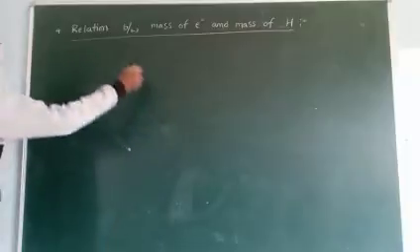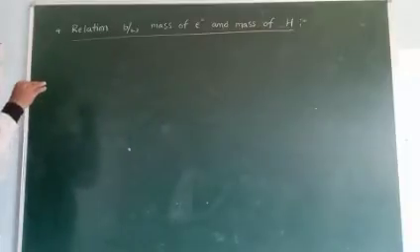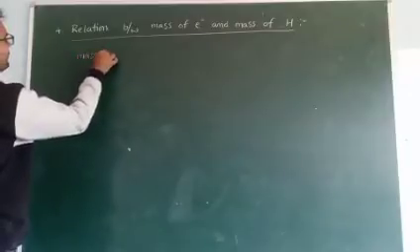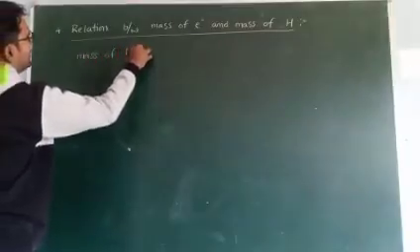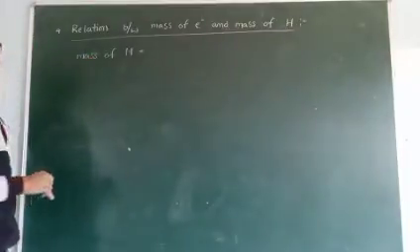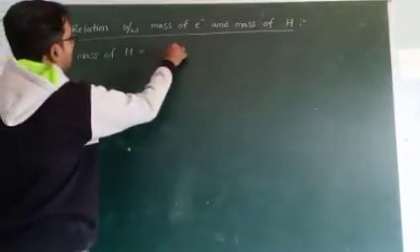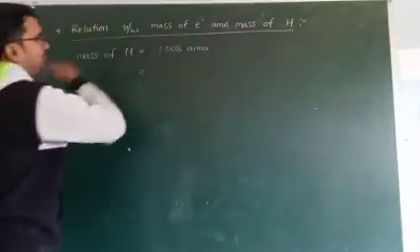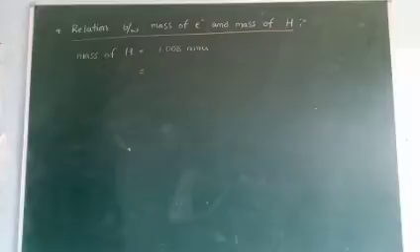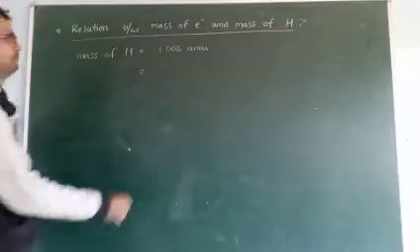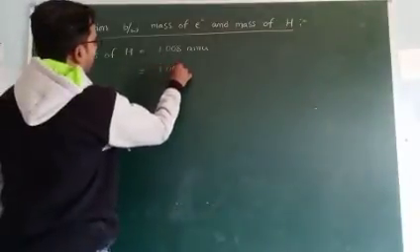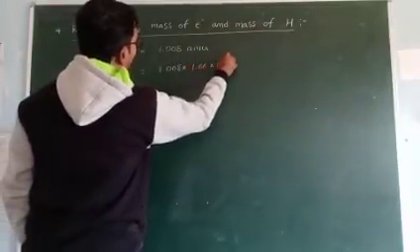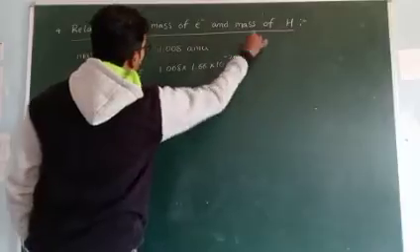Now, we know that the mass of hydrogen is equal to 1.008 AMU. AMU means atomic mass unit, we know that. One atomic mass unit is equal to 1.66 into 10 to the power of minus 24 grams.